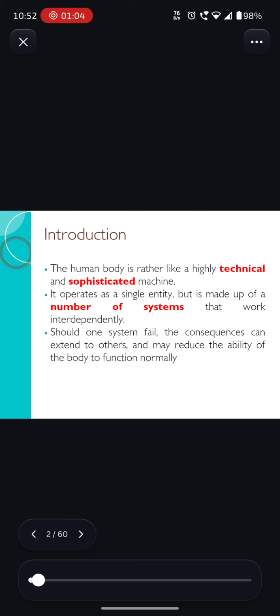So, there are 11 systems that make the human body. If one system is not functioning properly or has totally failed, it may affect the other functions also. Okay, let's go to the next slide.